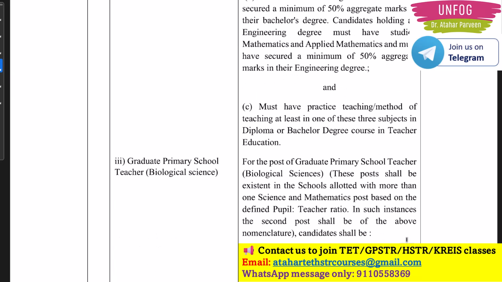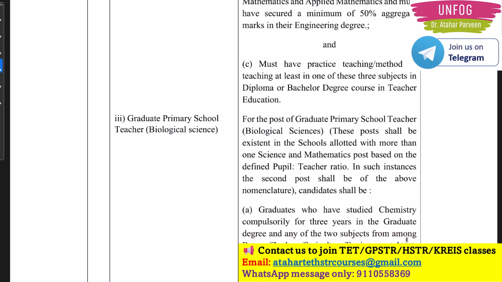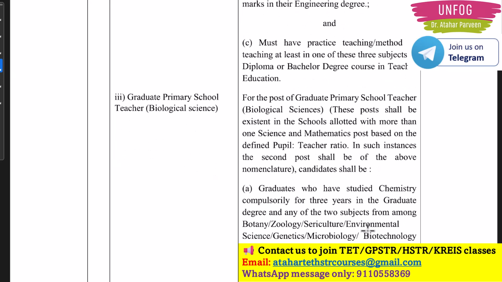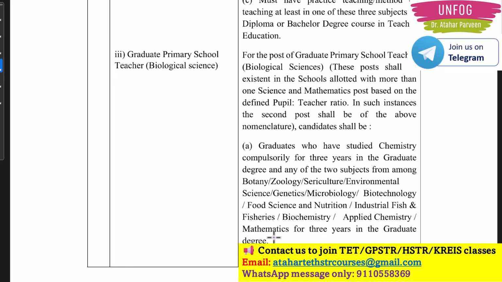And for graduate primary school teacher for biology science, what they are telling is, compulsory you should have done chemistry for 3 years in your degree, and any 2 subjects among these: botany, zoology, sericulture, environmental science, genetics, microbiology, biotechnology, food science and nutrition, industrial fish and fisheries, biochemistry, applied chemistry.